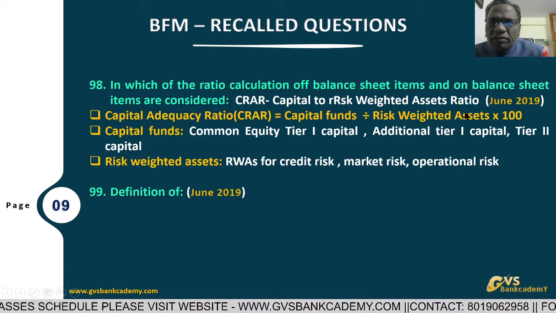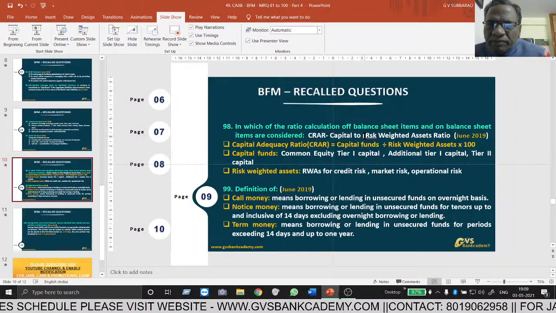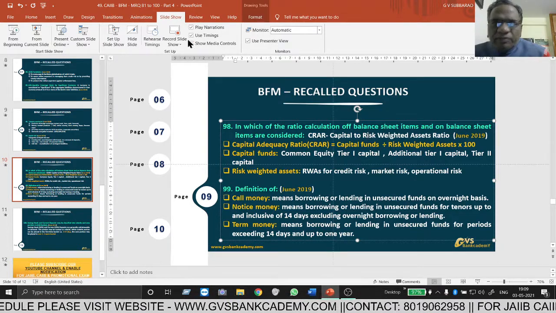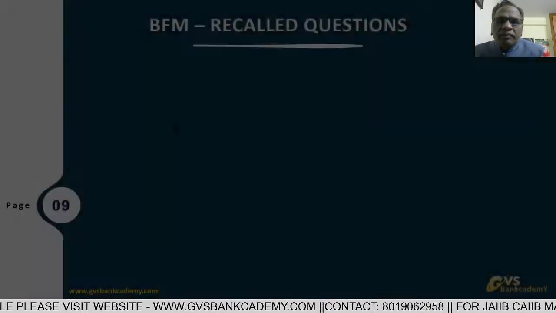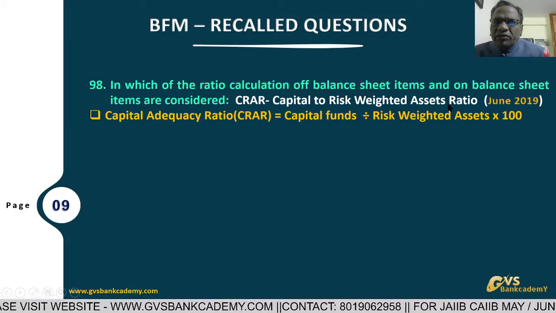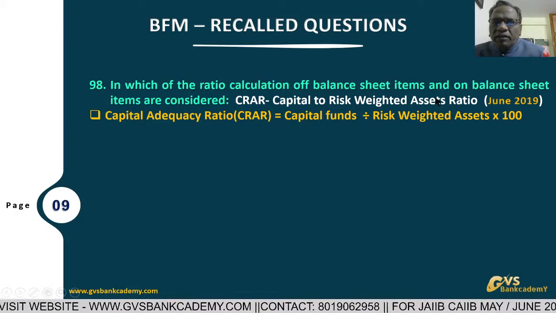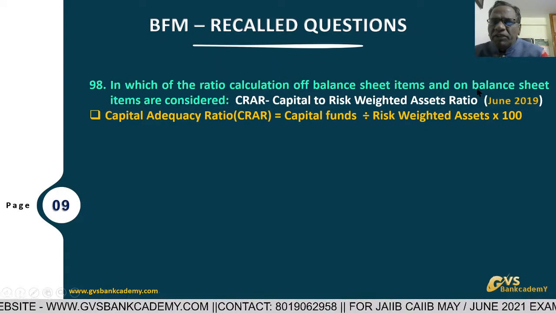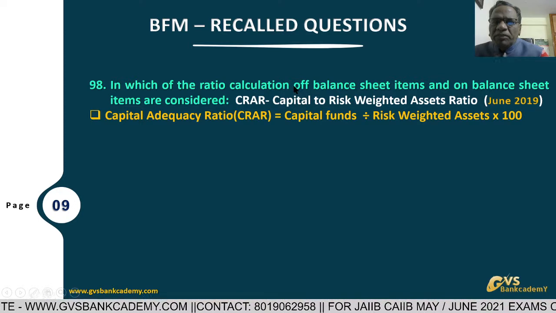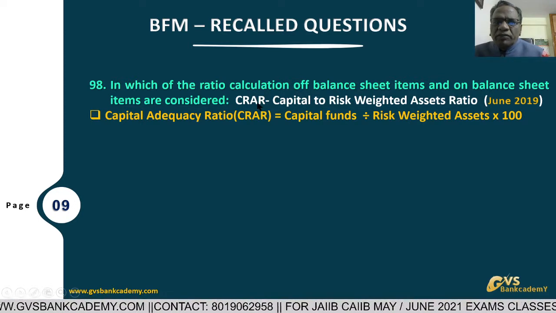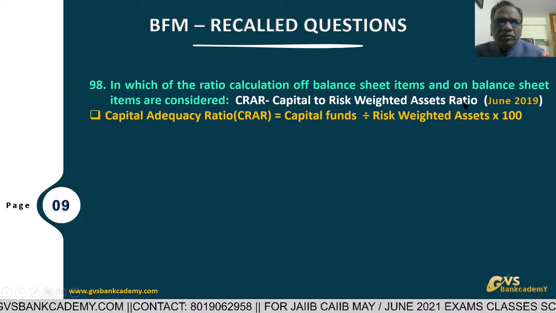In it we take on balance sheet and off balance sheet. On balance sheet means fund based advances. Off balance sheet means non fund based advances. Both are taken in the calculation of CRAR, capital to risk weighted assets ratio.